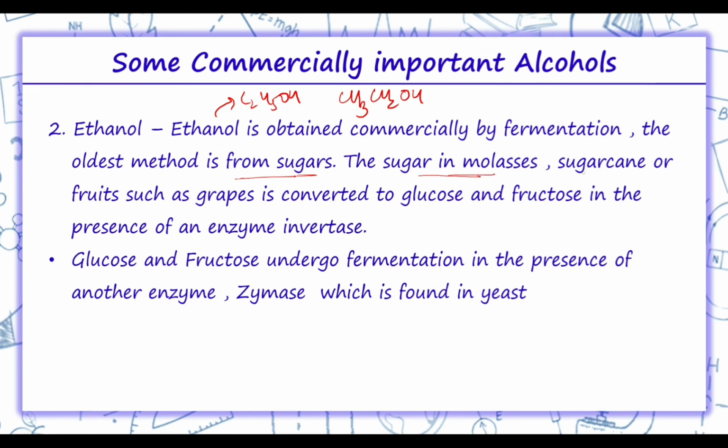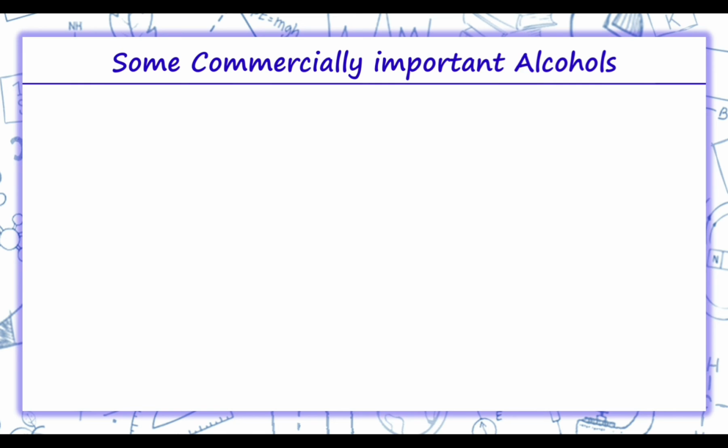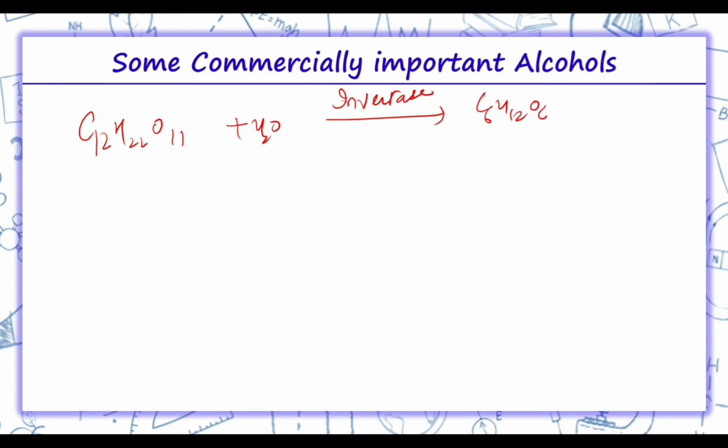The sugar in molasses, sugar cane or fruits such as grapes is converted to glucose and fructose in the presence of an enzyme invertase. Then glucose and fructose undergo fermentation in the presence of another enzyme zymase, which is found in yeast. Thus, we write C12H22O11 in the presence of enzyme invertase. It gives glucose and fructose.